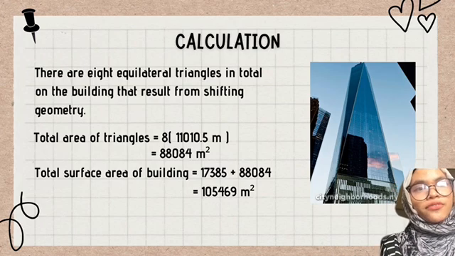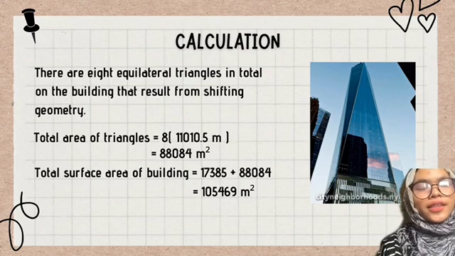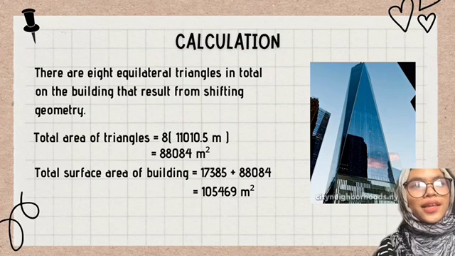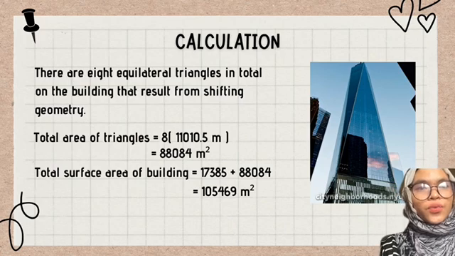And to find the total surface area of the building, we add the total area of the base building and the total area of the triangles, which is 17,385 plus 88,084, and we got 105,461 meters square.